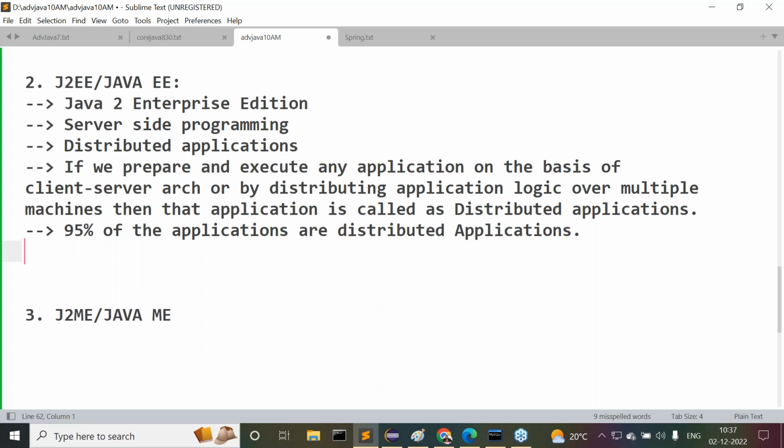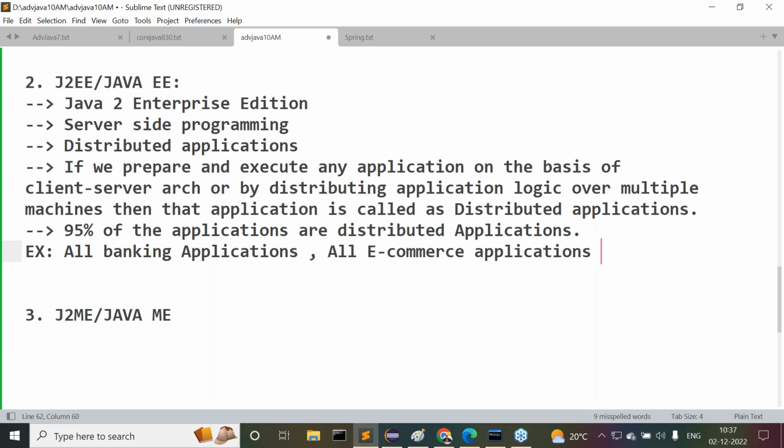If you want to see examples here, all banking applications are distributed applications only, client server applications only. Next one, all e-commerce applications are distributed applications only.